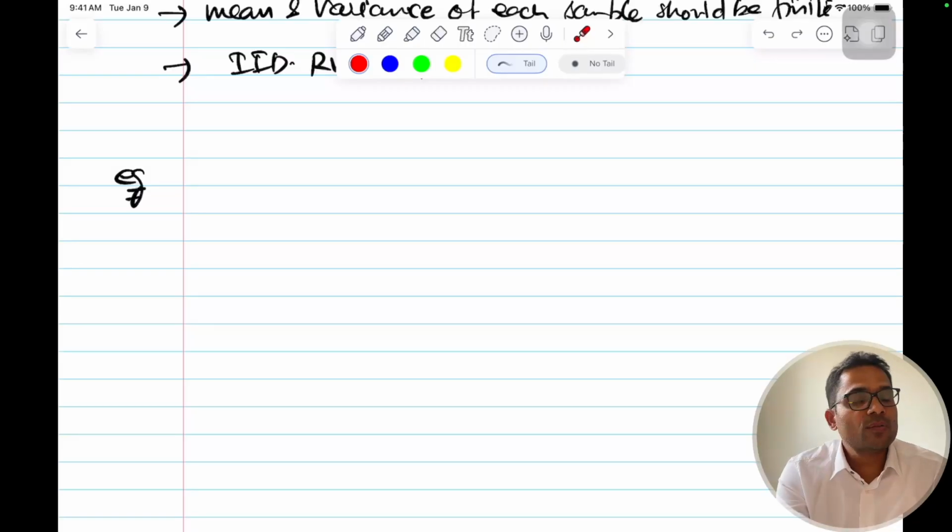But the strong law of large numbers says that this is not possible. The probability of such an event happening is 0. So that's the simplified difference between the weak law of large numbers and the strong law of large numbers.